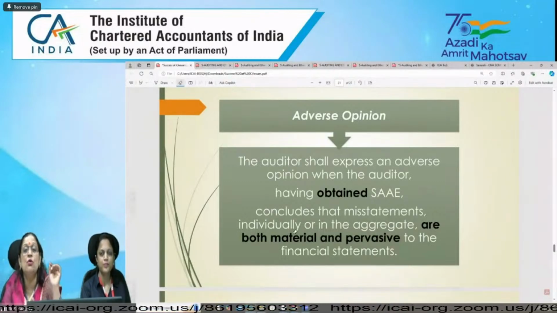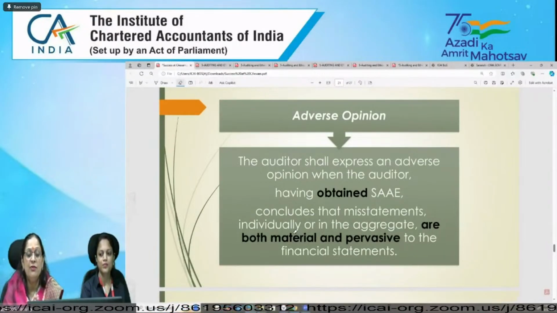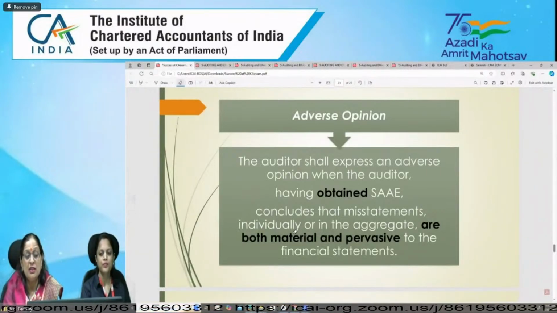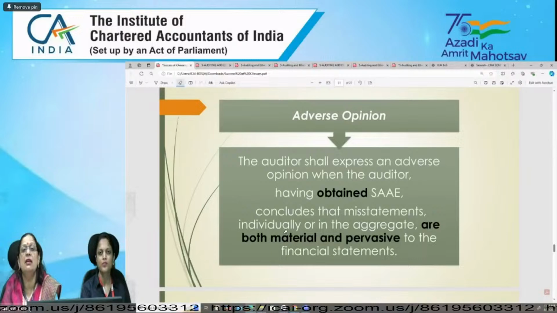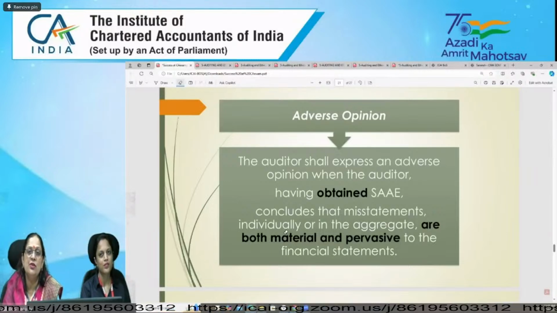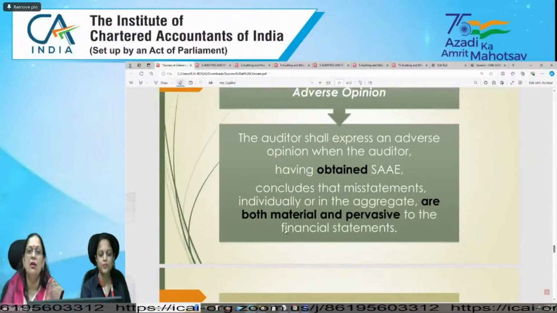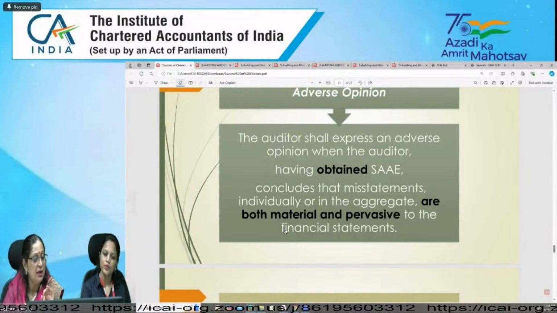We will issue qualification. But when we see it is material as well as pervasive, right? So material misstatement is also there and pervasiveness is also there, then we will issue adverse opinion because it's impacting a major part of financial statements. Then we will be issuing adverse opinion.